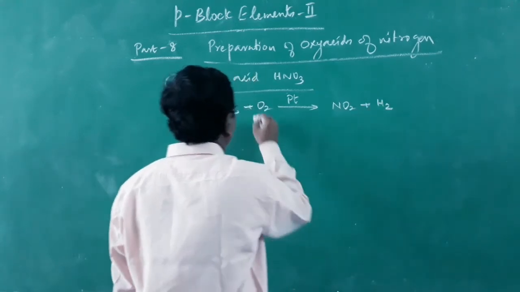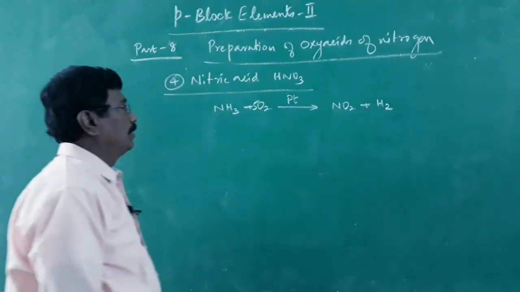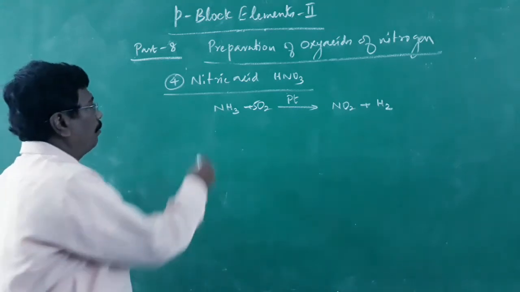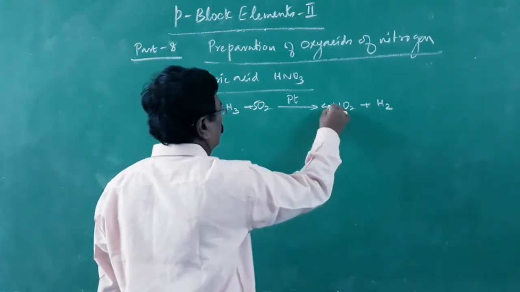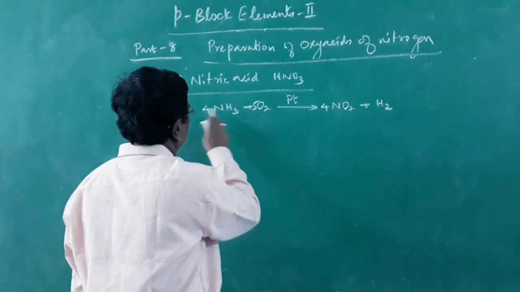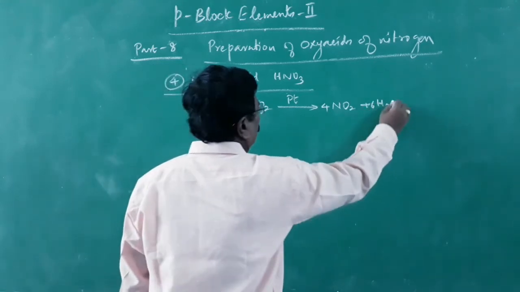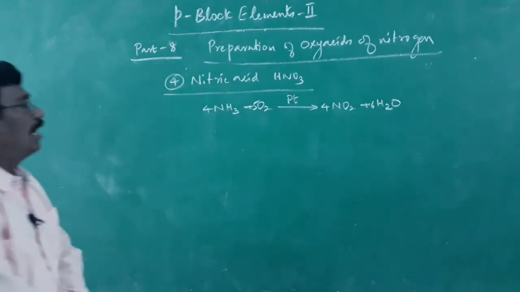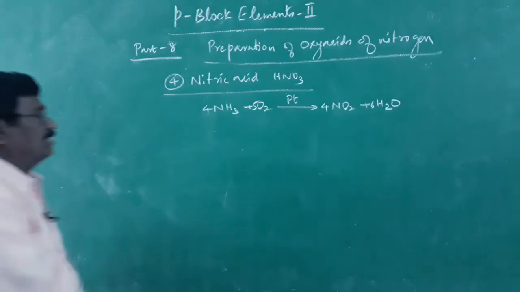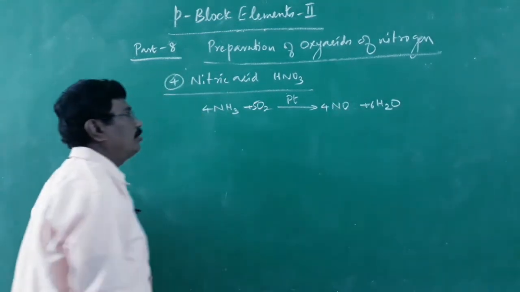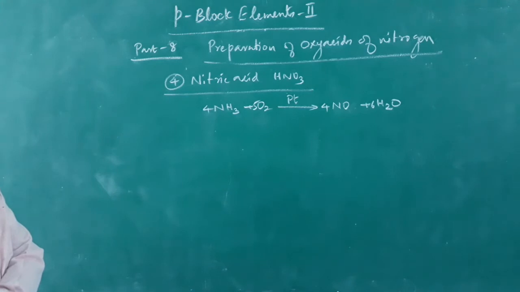You might remember the reaction: 4 ammonia molecules combine with 5 O2 to give 4 NO plus how many H2O? 12 hydrogens, therefore 6 H2O. H2O, not H2. Ammonia, when passed over platinum gauze, gets oxidized to give nitric oxide at high temperature. Nitric oxide, not nitrogen dioxide. To start with, you will be getting only nitric oxide, not nitrogen dioxide.